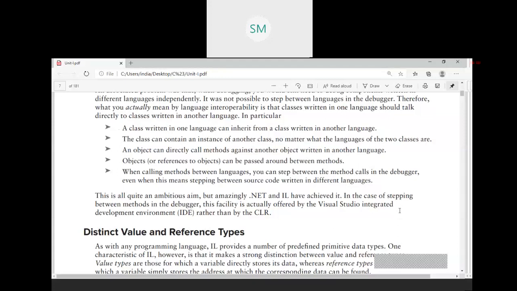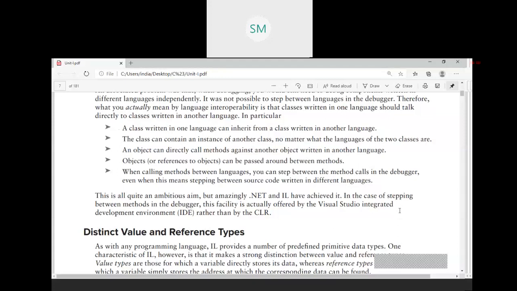It is achieved with the help of CLR, Common Language Runtime. Whatever program you write in any of the .NET languages, you will end up with intermediate language. That intermediate language gets executed to native machine code. Where they are accessing the library, they are accessing it only from the common language runtime.